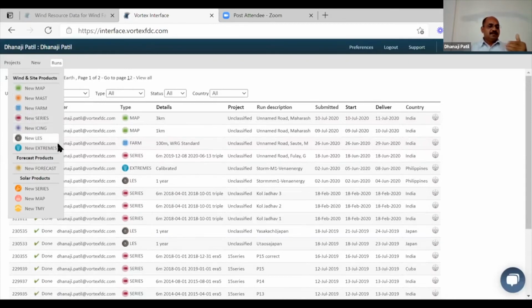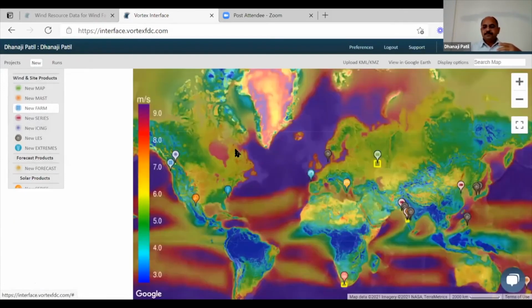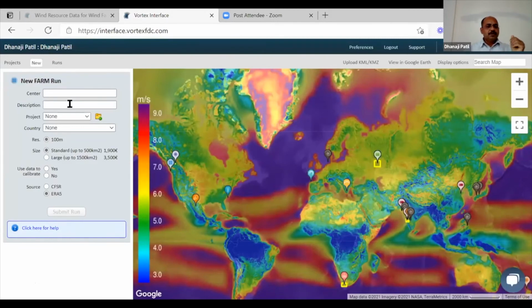Okay, let us try to see the farm. You can see here in the farm there are two options. The first one is the 500-meter resolution standard farm, 500 square kilometers, and the second one, the larger farm, is 1,500 square kilometers. So now it is selected. Suppose let us select the big one, 1,500 square kilometers.